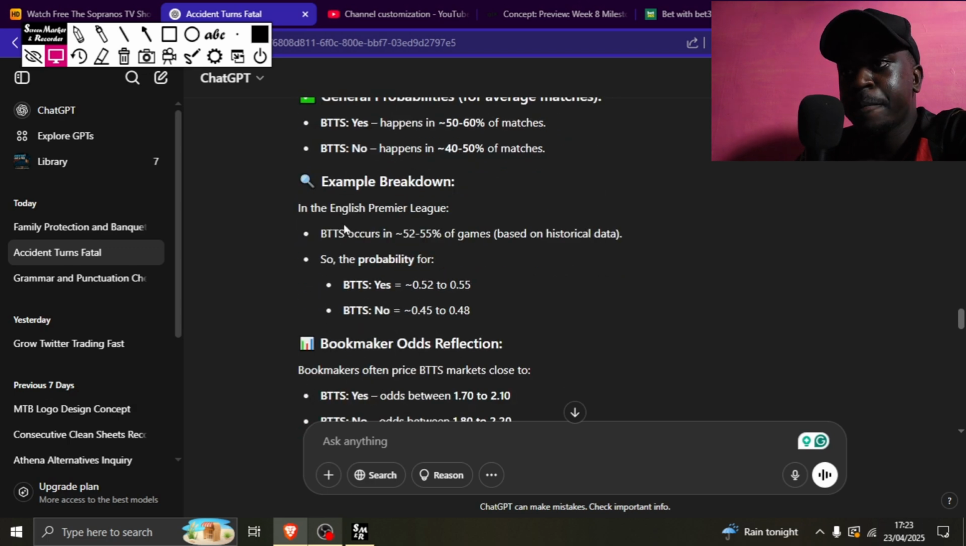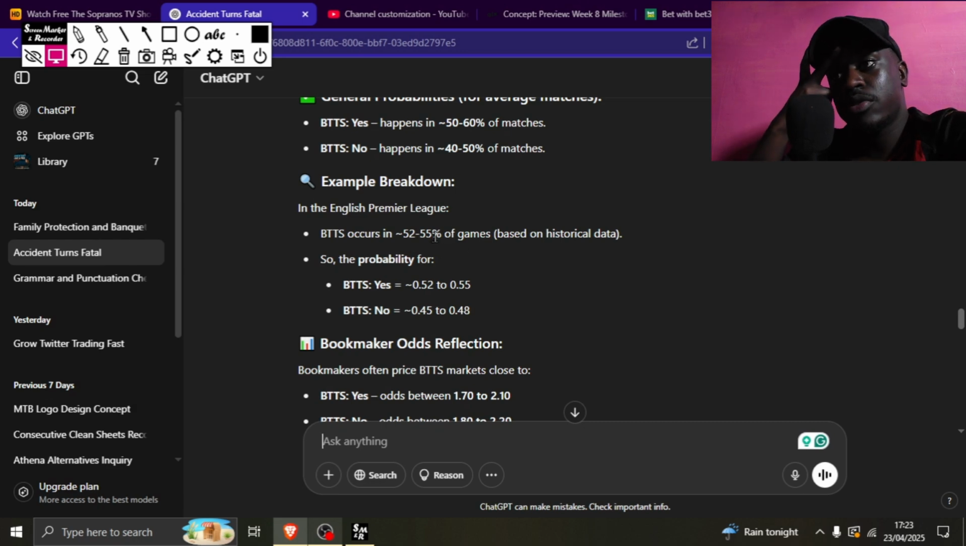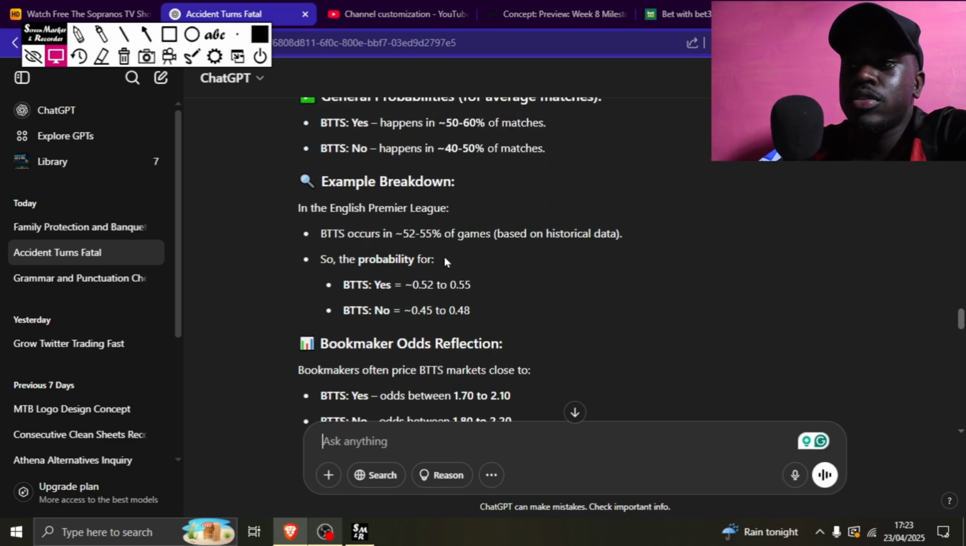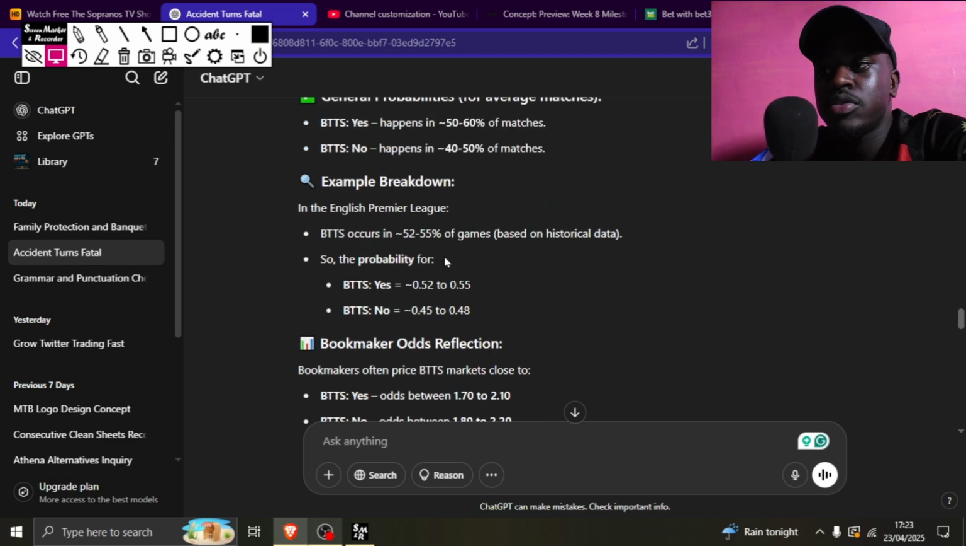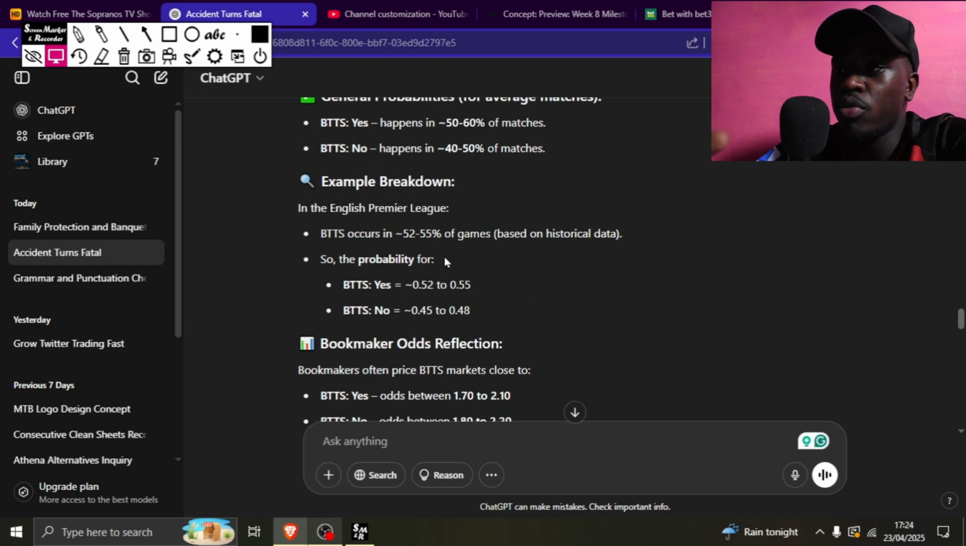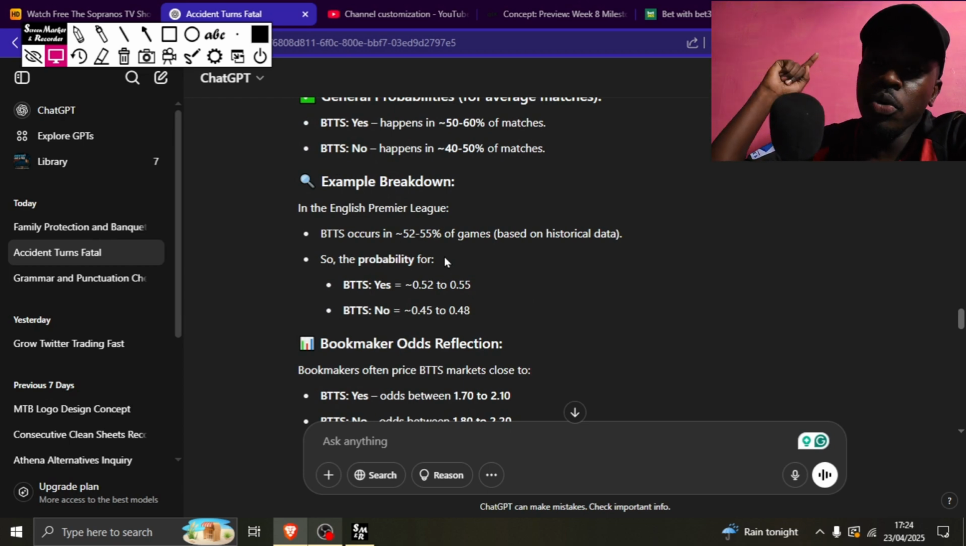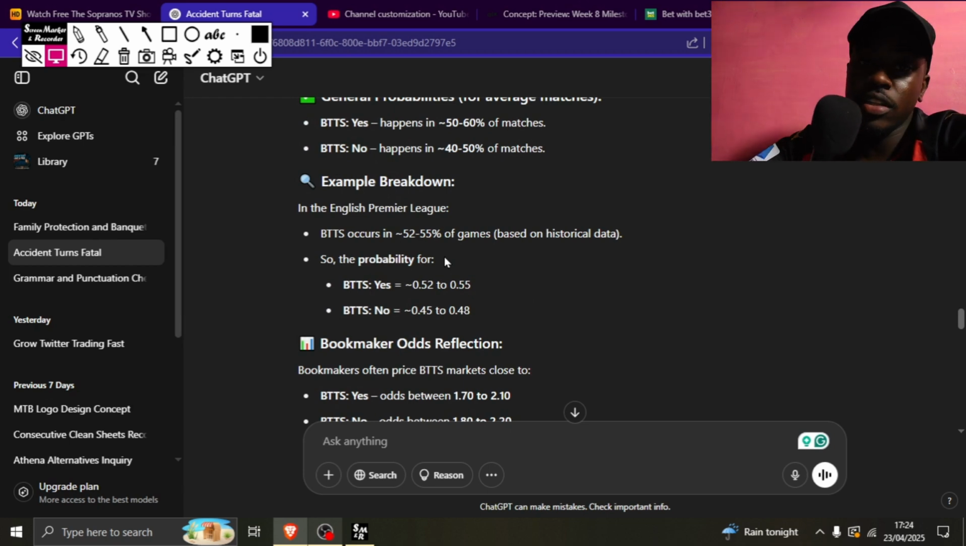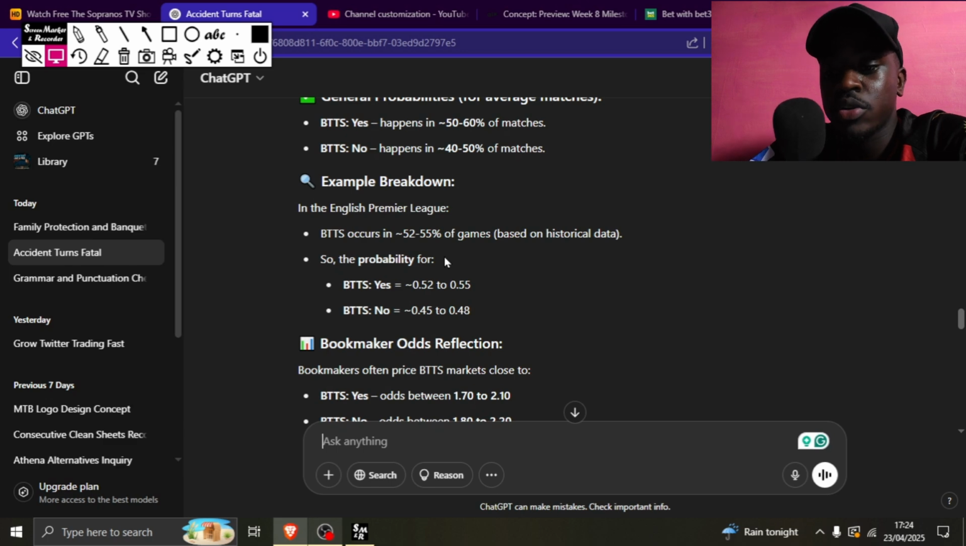You can see an example, like the English Premier League, the EPL, at 52 to 53 to 55%. So there's a difference between the 50 and the 55, a 5% edge. I don't mind the technical jargon, but the odds for both teams to score and both teams not to score are usually high compared to over and under. So we are going to be betting on GG. Watch till the end so that you can understand what I'm trying to explain here.